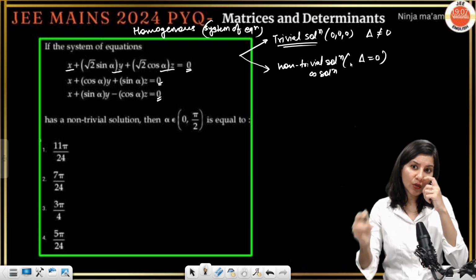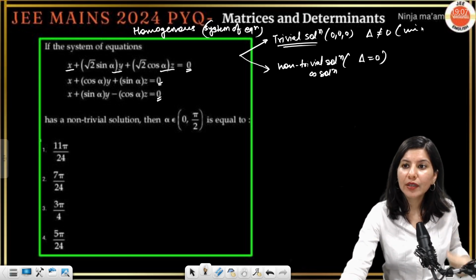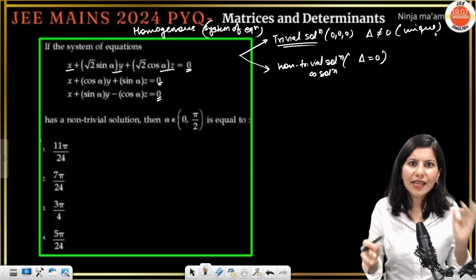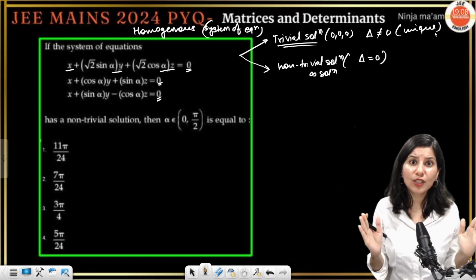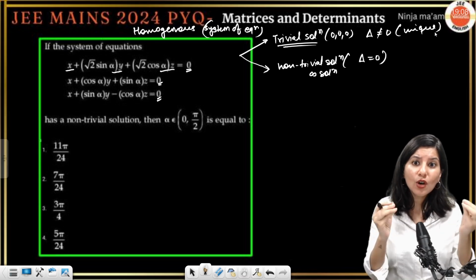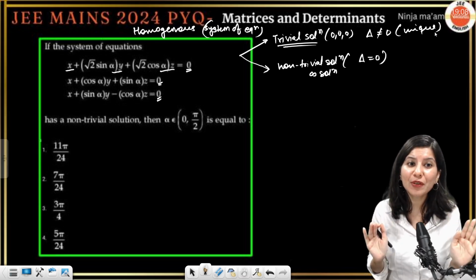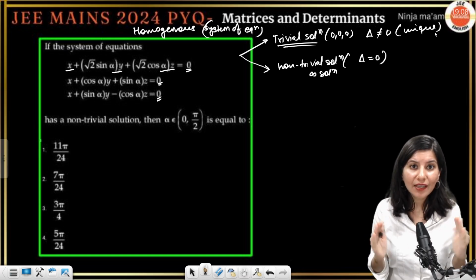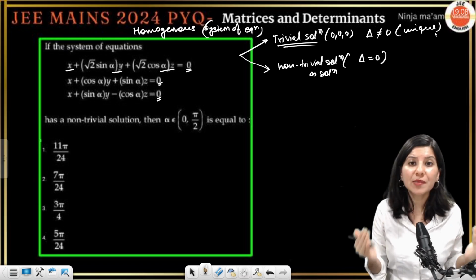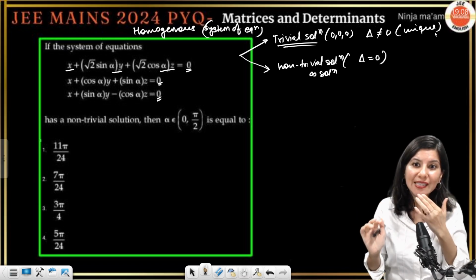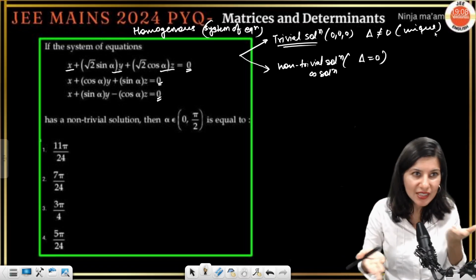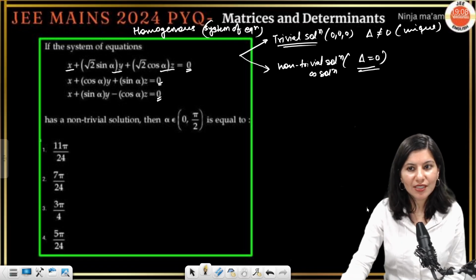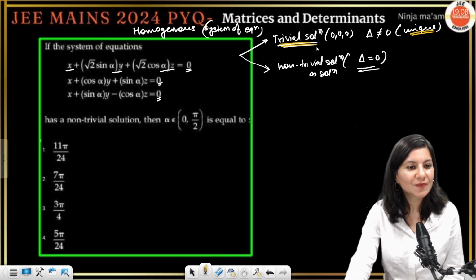Now you must be wondering, ma'am, you have told us unique solution, you have told us infinite, what about no solution? Just apply your brains and tell me, is it even possible that this equation has no solution? Not at all, because 0, 0, 0 will always satisfy this type of equation. In a homogeneous equation, 0, 0, 0 will always satisfy, so it cannot be possible that it will have no solutions. Only two cases. For infinitely many solutions, all the determinants should be 0. Just remember this condition, and the other condition is the non-zero condition, that is the unique trivial solution condition.